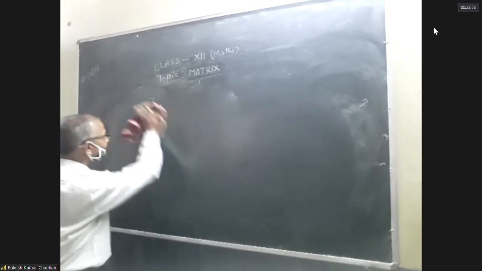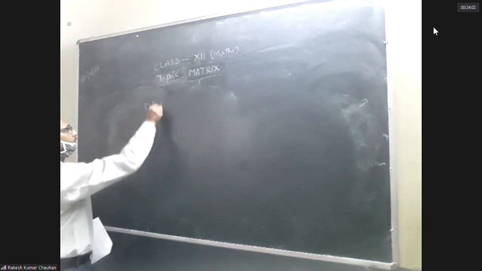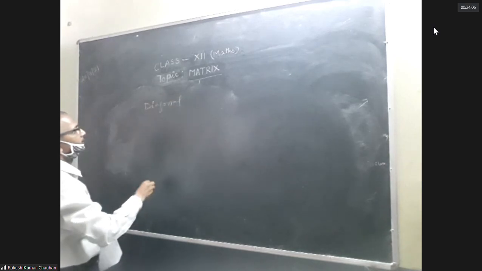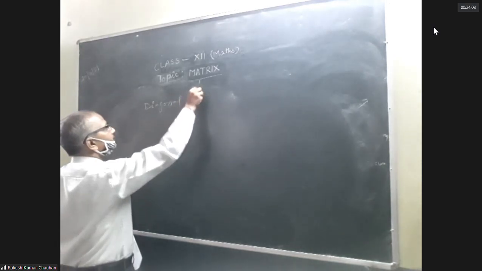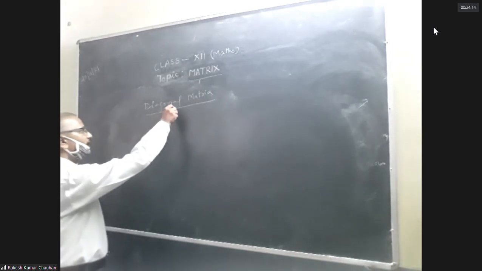Next matrix, diagonal matrix. It is a square matrix.